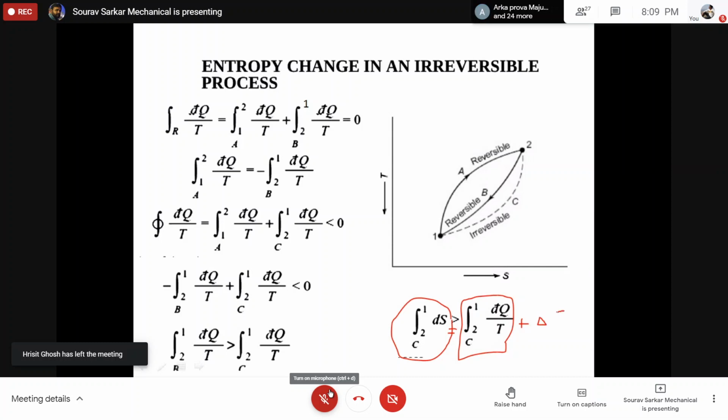This unknown quantity is called entropy generation. But if it is a reversible path, then it will be equal to the heat transfer by temperature. So basically, for an irreversible path, this value is less. That is why you have to add something to make the value equal. Is that right? So this is what happens for an irreversible path.